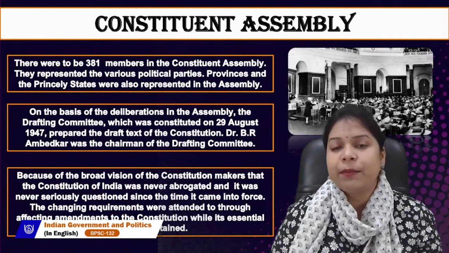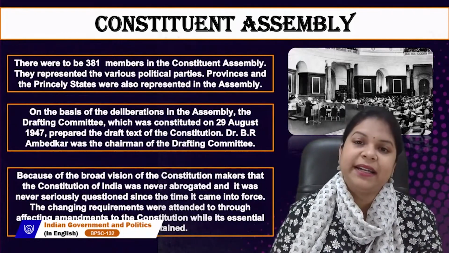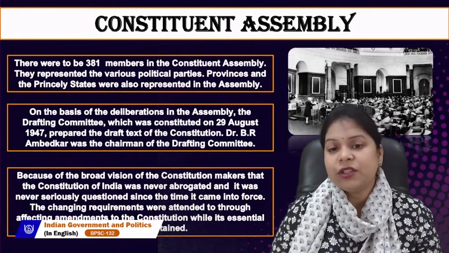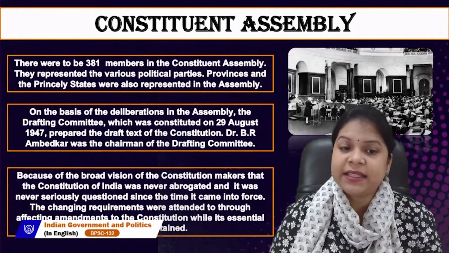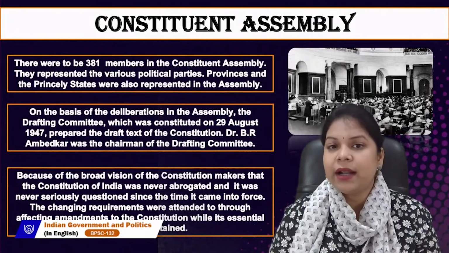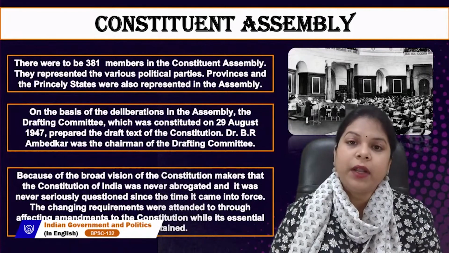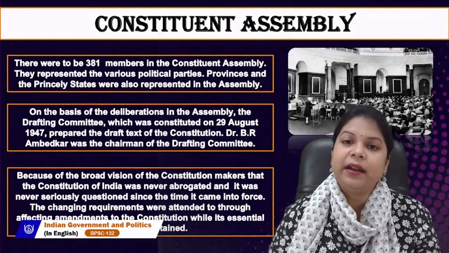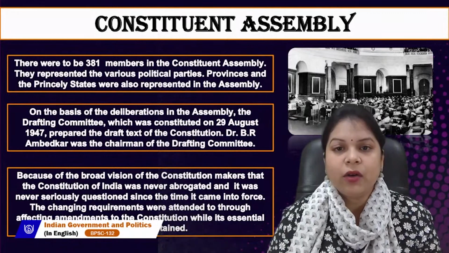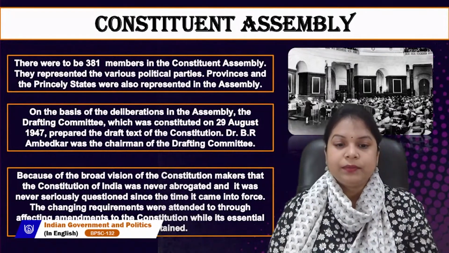The Constituent Assembly represented various political parties with various ideologies. Also, provinces and princely states were represented in the assembly. As we know, at that point of time, there were many princely states, many kingdoms existing in India. So they were also represented in the Constituent Assembly debates.